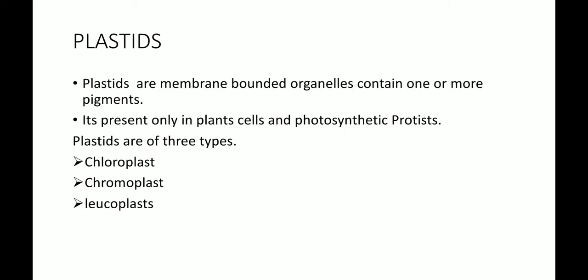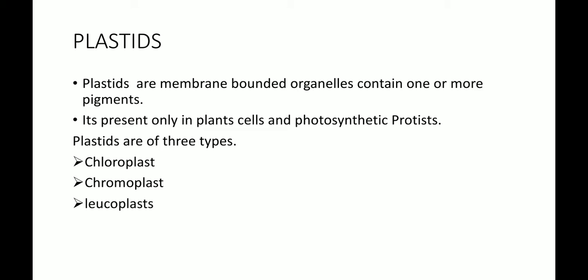First of all, the topic that we are going to discuss in our class today is plastids. Now, what are plastids? Plastids are basically membrane-bounded organelles that contain one or more pigments. By pigments we mean a colored material that is completely or nearly insoluble in water. So plastids are membrane-bounded organelles that contain one or more colored materials.